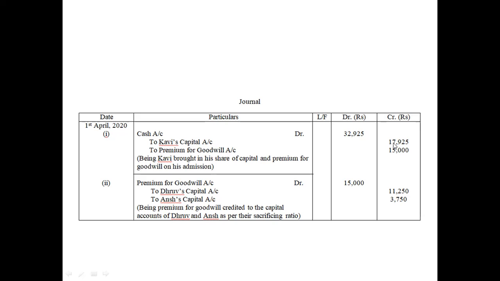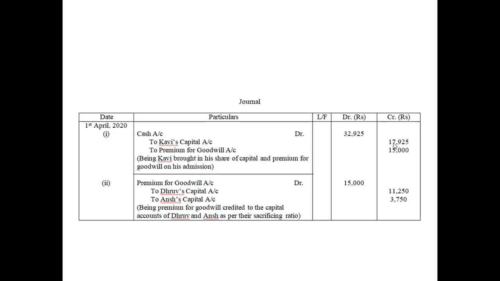Now you can see the amount is 17,925, but it is solution. You have the solution in front of you. But when you solve the question, you have no idea from where this amount is coming in, isn't it? So if you are solving along with me, please write cash account debit to Kavi's capital account to premium for goodwill. You can leave narration for the time being.